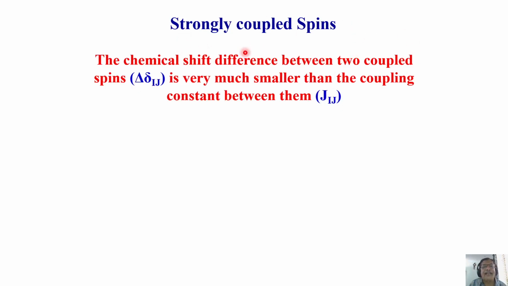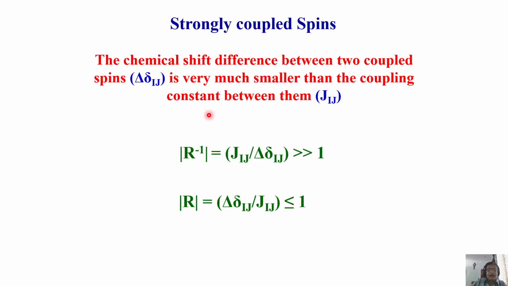One of the important conditions is that the chemical shift difference between two coupled spins must be much smaller, comparable to that of the J coupling. Remember, J by delta in the previous case was much less than 1, about 0.001, but here it is much larger than 1. In the other case, delta by J was approximately 50 or even more than 50, as I said, but it is less than 1 here. So when you come across such a situation, it is called strongly coupled spins.